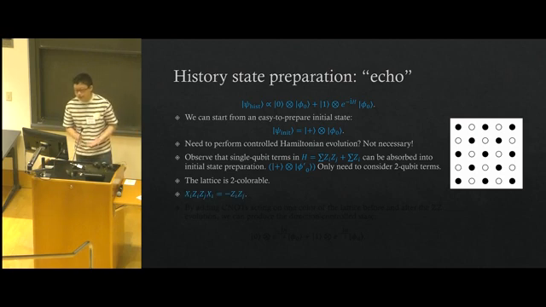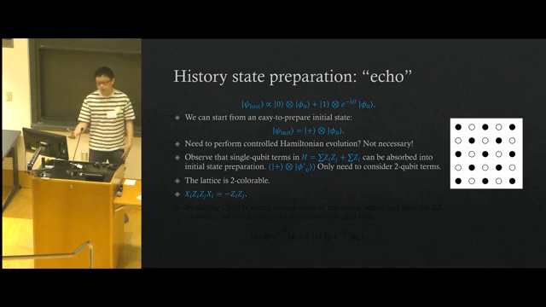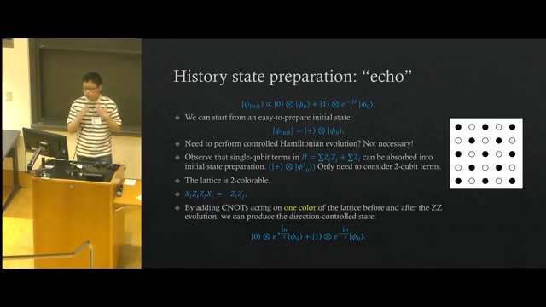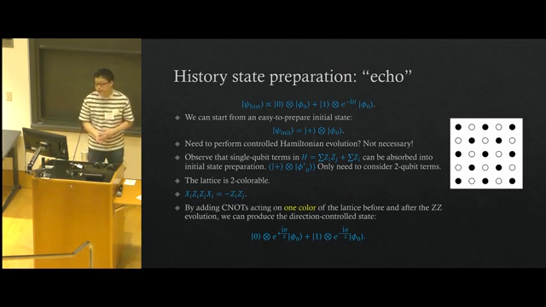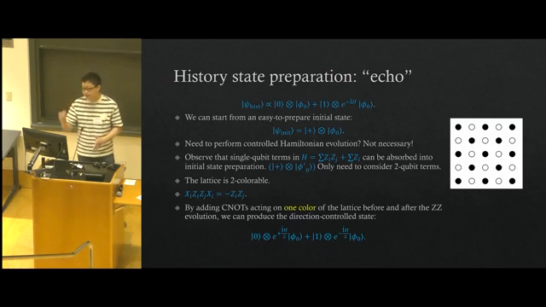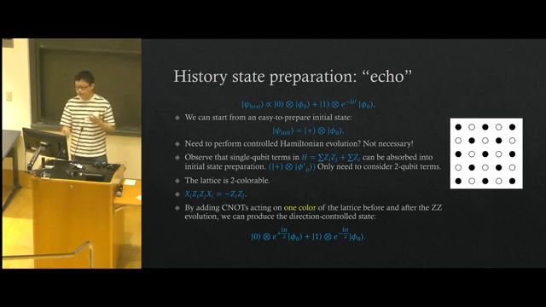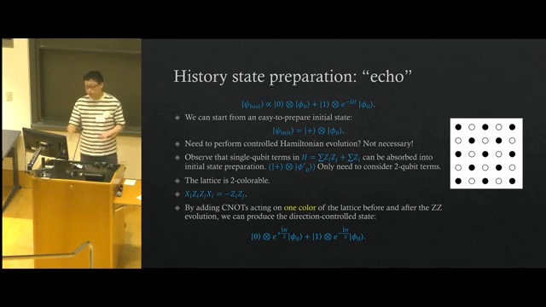We also observe that if we sandwich each Z_iZ_j term with one of the X_i, where i is one of the i or j, then we get the negative of Z_iZ_j. So this gives us a very straightforward idea for preparing the history state. We can add some X gates acting on only one color of the lattice before and after the ZZ evolution. By doing this, we'll be able to produce the direction control state, as shown below, at the bottom here.